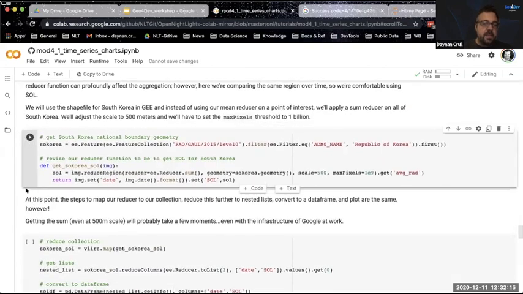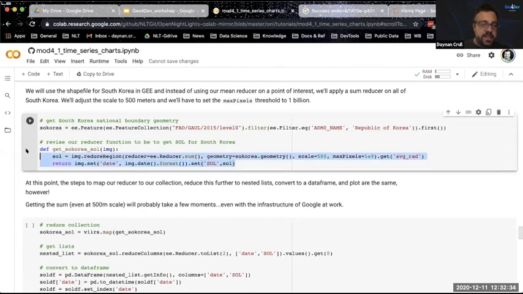Okay, let's do the same thing, but now we're looking at South Korea in general. And this time, instead of just a localized region, we're going to get radiance for the entire area. So we're pulling a geometry. That's the Republic of Korea, South Korea. It's just one geometry. It's for the whole country.